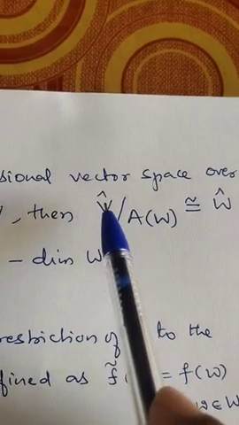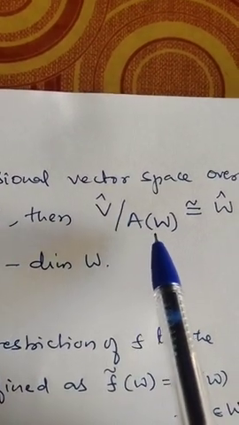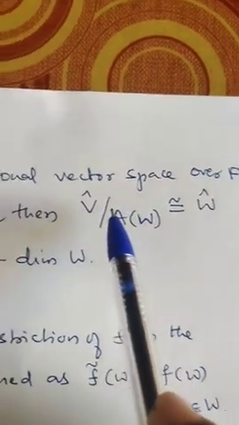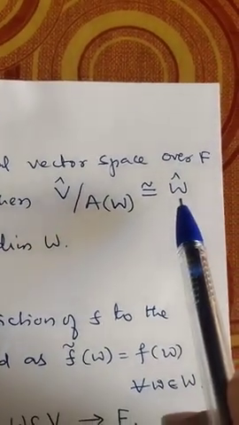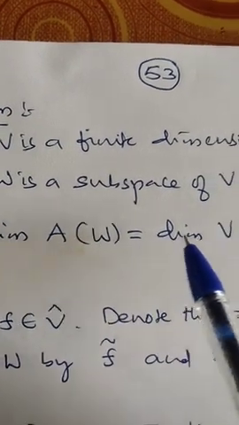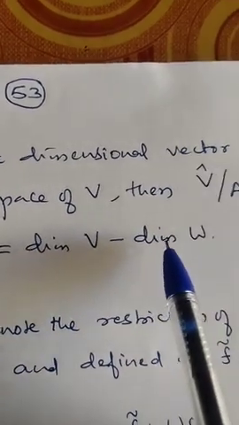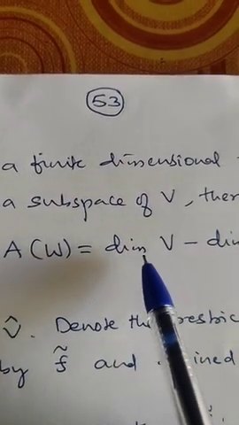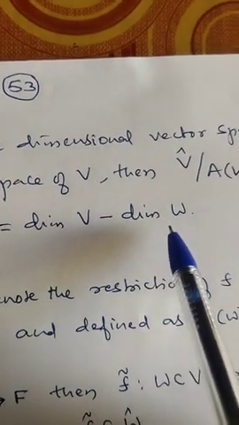Therefore, the quotient space V cap by A of W is isomorphic to W cap. Further, dimension of the annihilator of W is equal to dimension of V minus dimension of W.